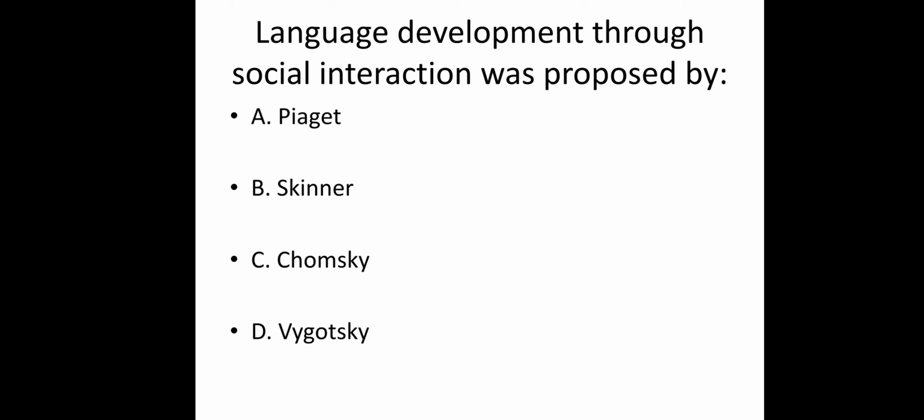Language development through social interaction was proposed by, whenever you see the word social, it is related to whom? Vygotsky. It is not Piaget, not Skinner, not Chomsky. Vygotsky developed the theory of language development, and he is the one important for social interaction. So whenever you see the word social, you can directly get the answer. It is Vygotsky.